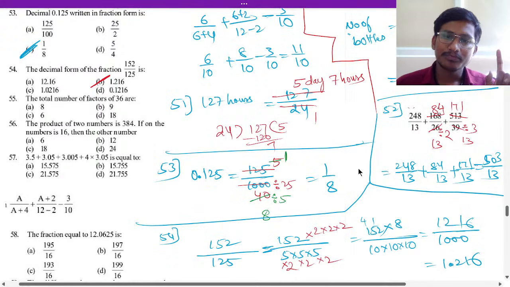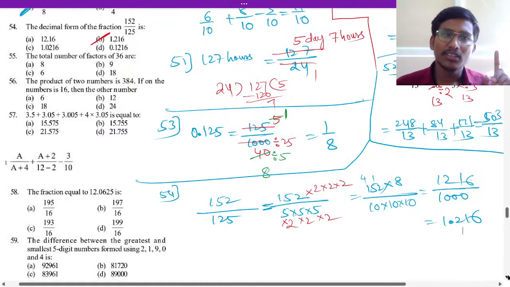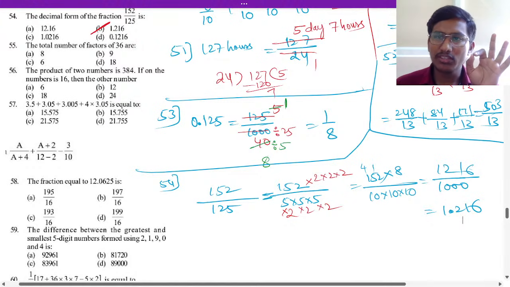Or you can divide. Here we can also divide and then get the answer for 54. I hope you understood everyone. Okay? Got it? Okay, good. So that is how you have to do.